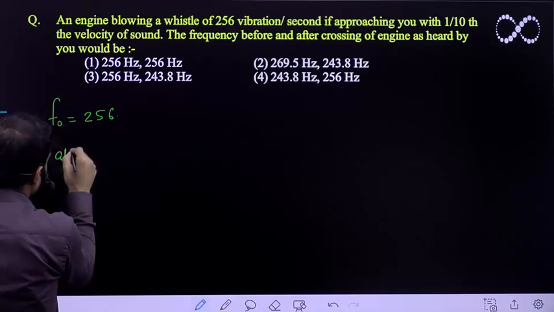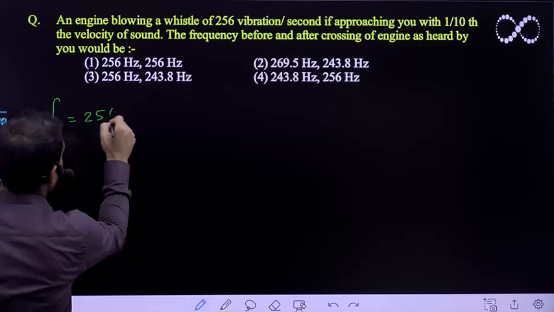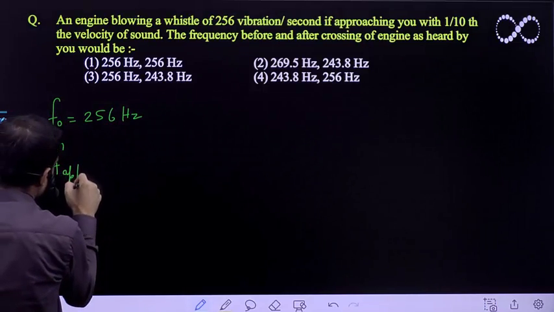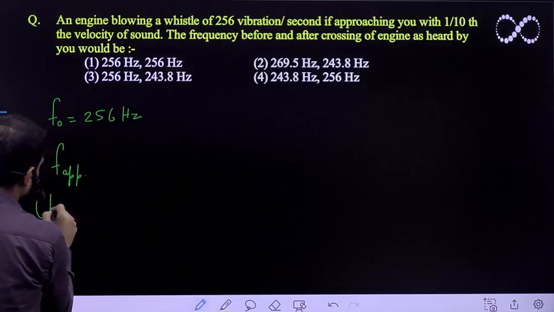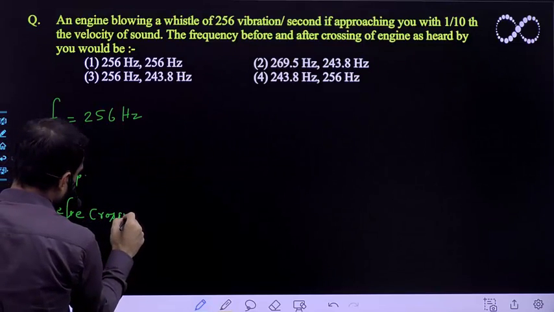So the apparent frequency, with F0 of 256 hertz. I am trying to calculate it before crossing.